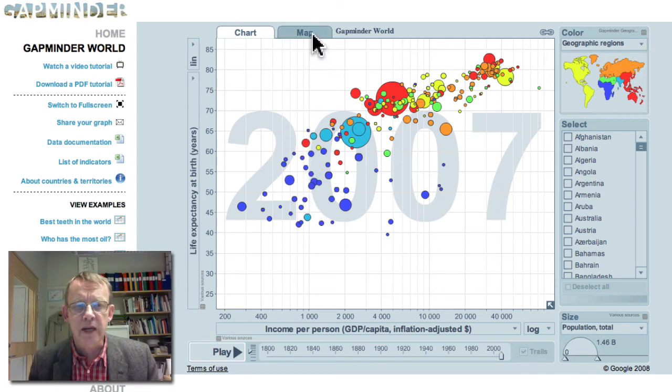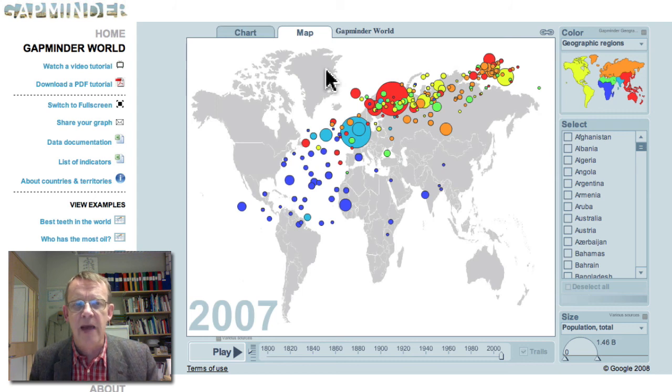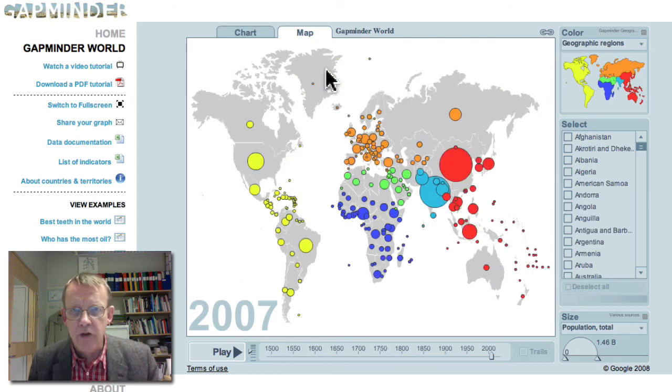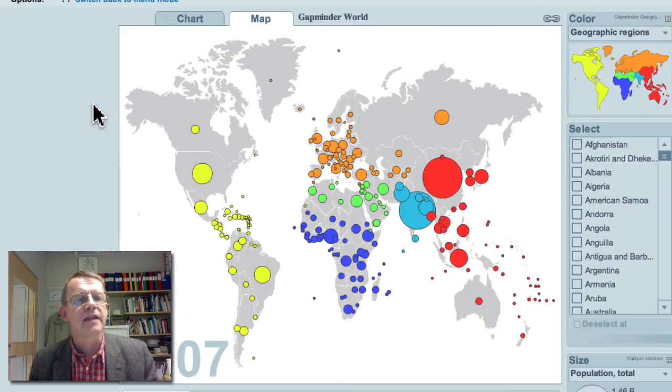But to first look at cancer, I suggest you click on map. Then all the country bubbles will go back on the map to where the country is situated, and you can see that the color represents the continent. Now, as you see it, the size is population, and you can expand this map by clicking on full screen.